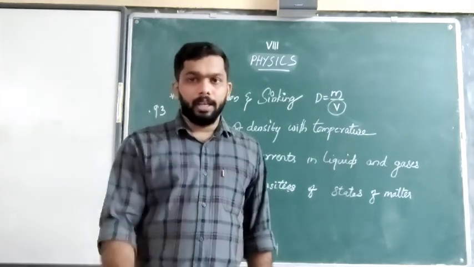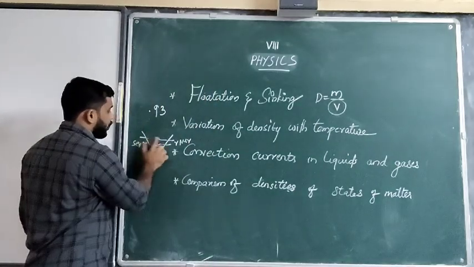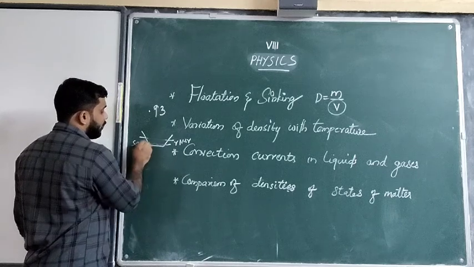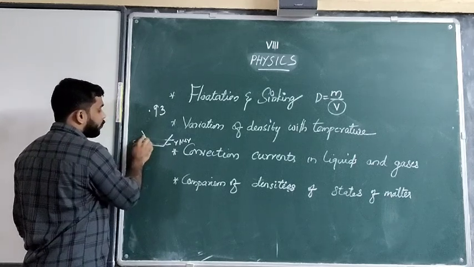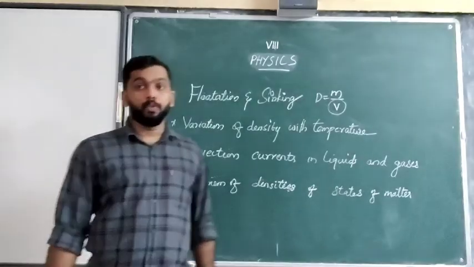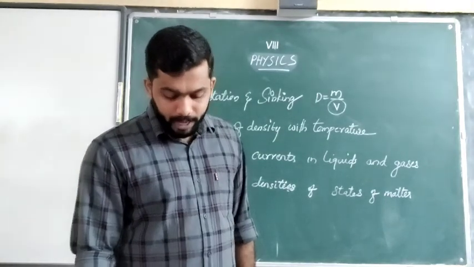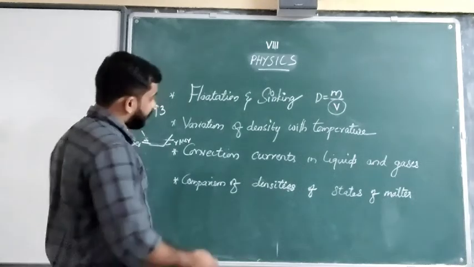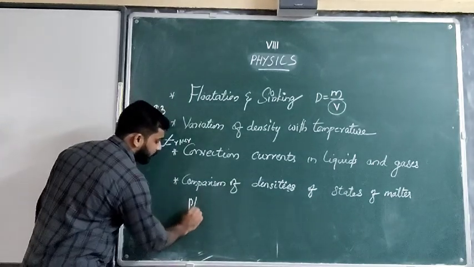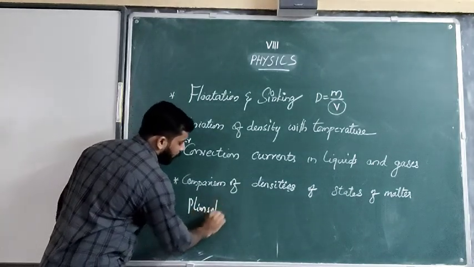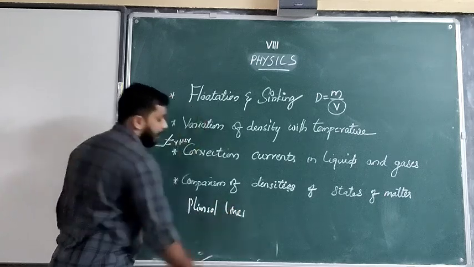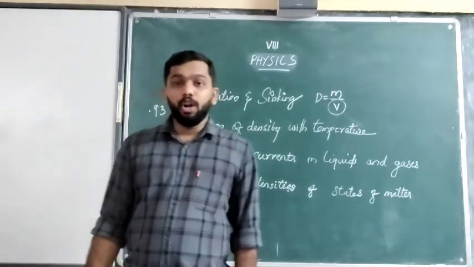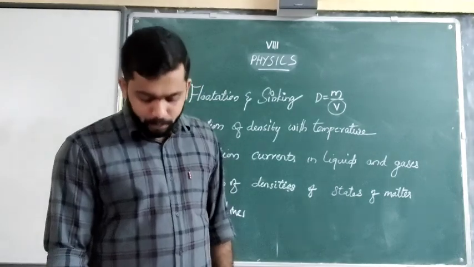So in the height of the ship, there is a marking. Some lines will be marked up to where we can load the ship. That marking is called plimsoll lines. Plimsoll lines. The marking on the hull of the ship is called plimsoll lines.